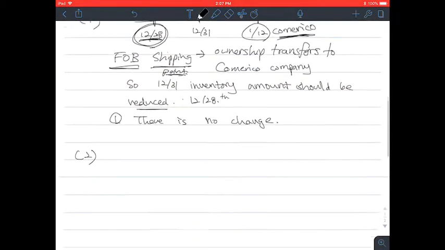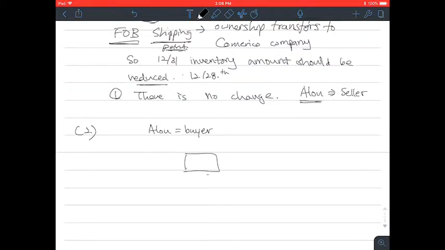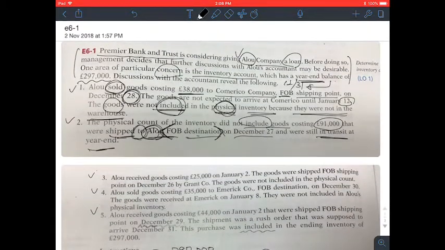So now, in number 1, Alu was the seller. Now Alu is the buyer, right? So Alu is receiving some product from another company on December 27th.